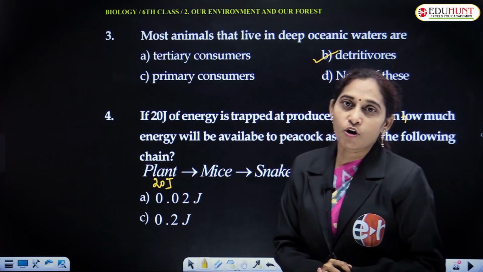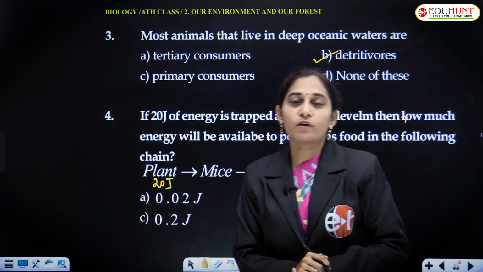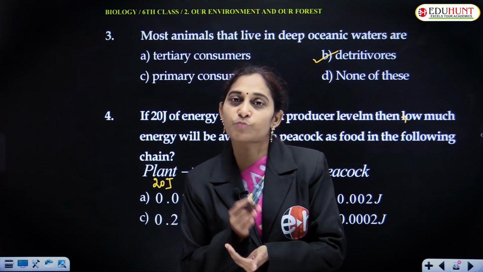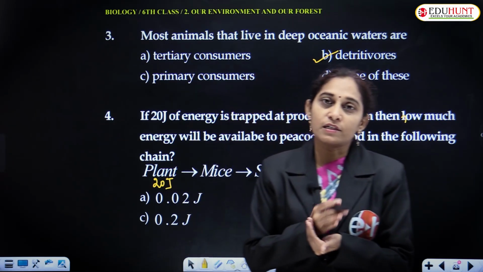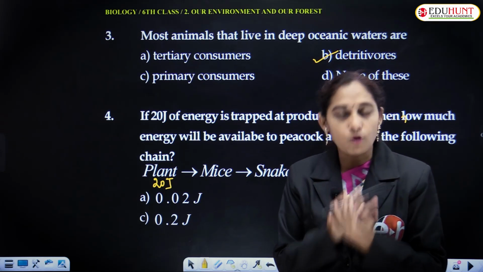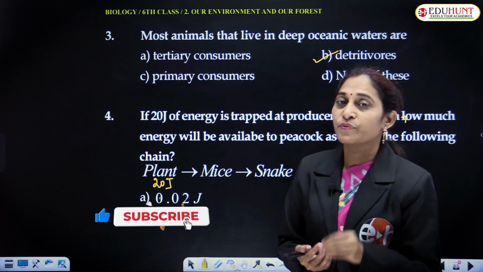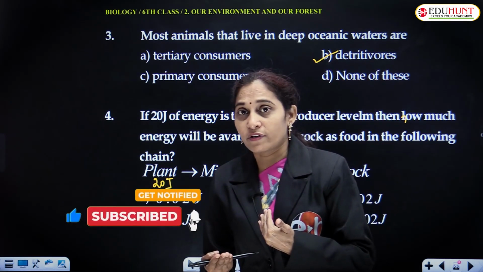According to Lindeman's law, only 10% of the energy will go to the next trophic level. Remember this point. 90% will go waste, will be lost into the surroundings. Only 10% of the energy will go to the next trophic level.